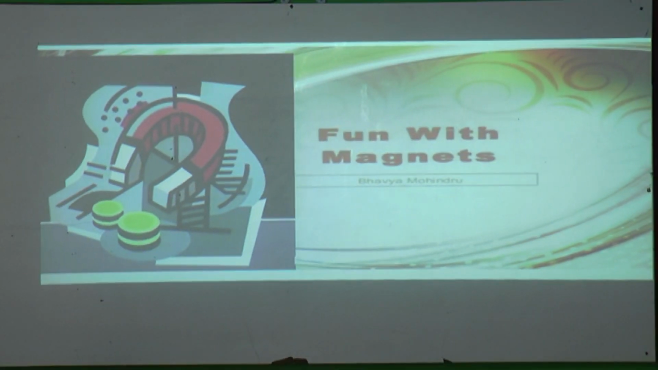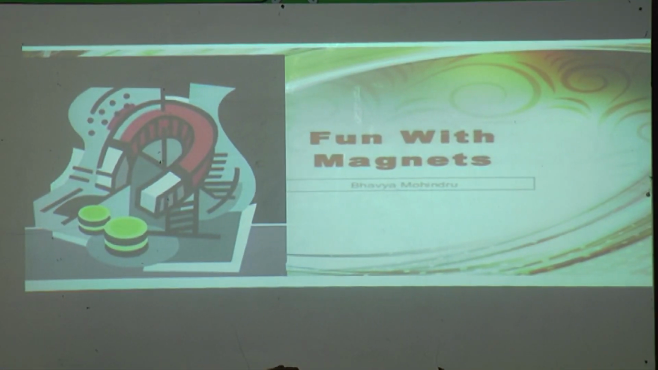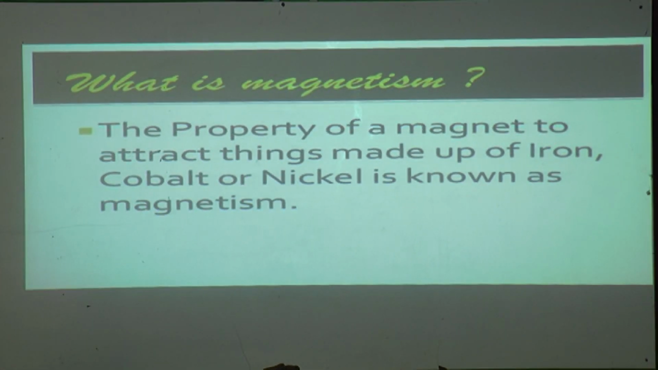First we will learn what is meant by a magnet. It is given here, what is magnetism. So the first concept from this lesson is magnetism. In this lesson we are going to learn about magnetism, then what is meant by a magnet, then which substances are magnetic and which are non-magnetic. Then we are also going to learn about the properties of a magnet and where a magnet is used. All these concepts we are going to learn in this lesson, Fun with Magnets.